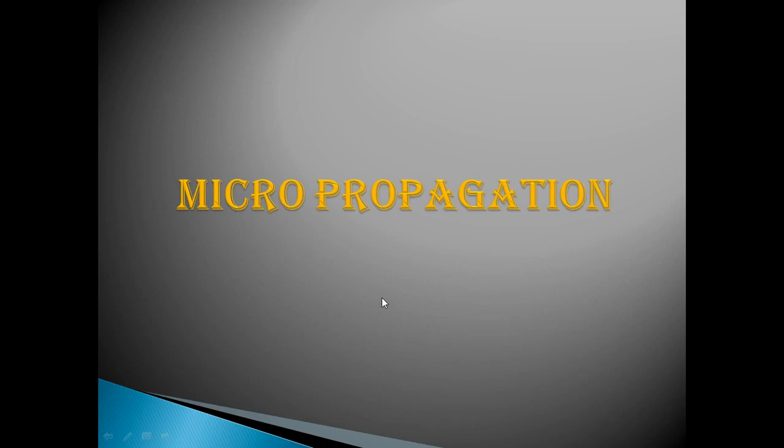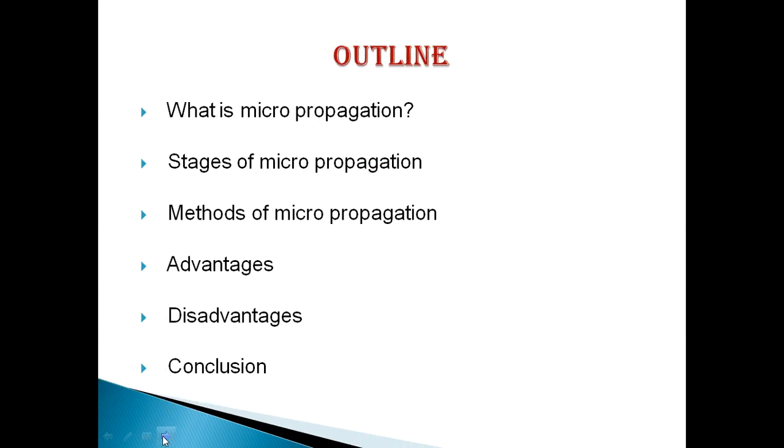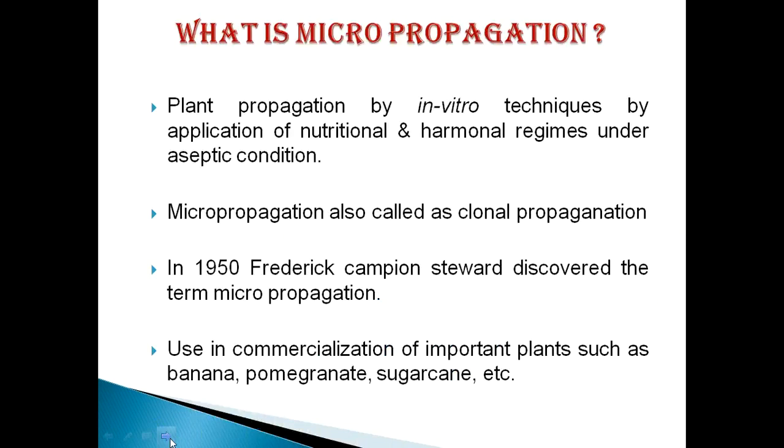So, it is a widely used technology for in vitro plant propagation in India and the whole world. The outline of my topic is: what is micropropagation, stages of micropropagation, methods of micropropagation, advantages, disadvantages, and the conclusion. So, we will proceed step by step. First of all, we should know what is micropropagation.